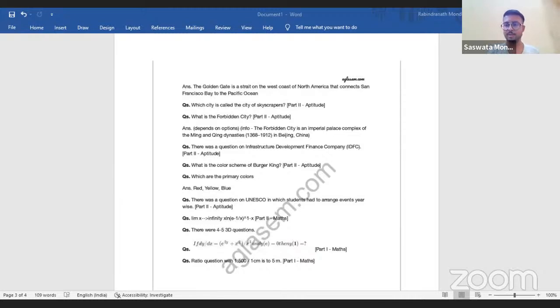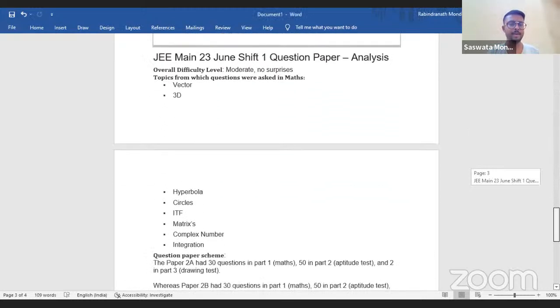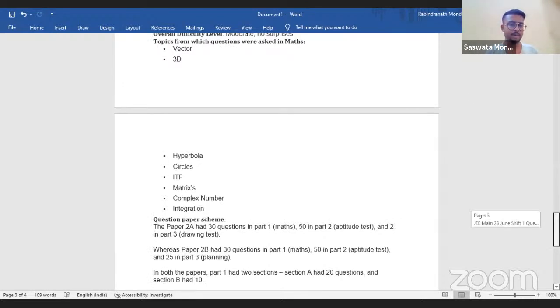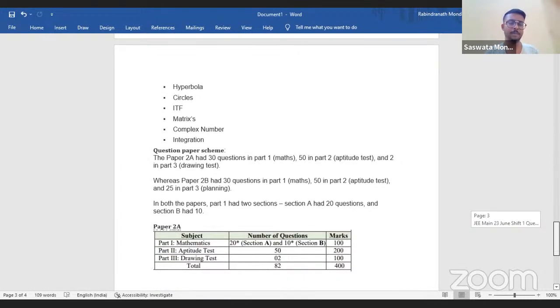These are a few mathematics questions that came in your examination. We will quickly move below and see. Okay, now paper analysis, they're telling overall difficulty level is moderate, no surprises, but I think there was a surprise in the drawing part, because of slight changes. Might be it was easy, but there were slight changes in the drawing part. Vector, 3D, hyperbola, circles, matrix, complex number, integration.